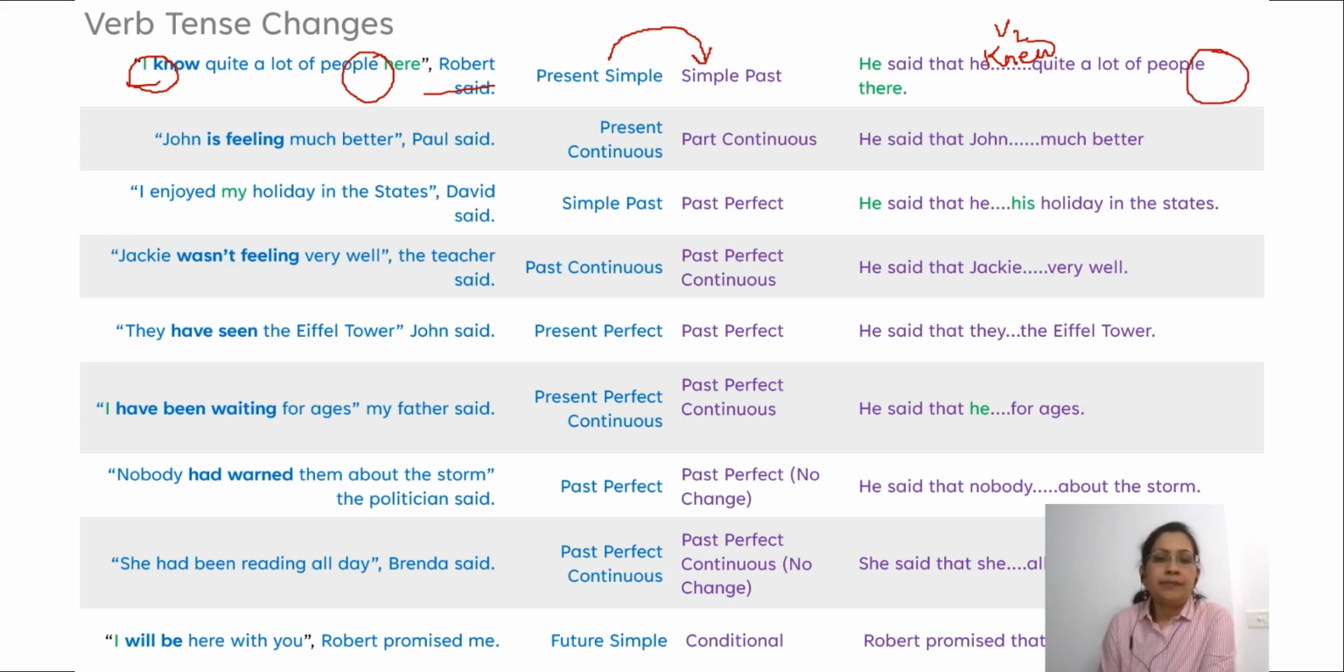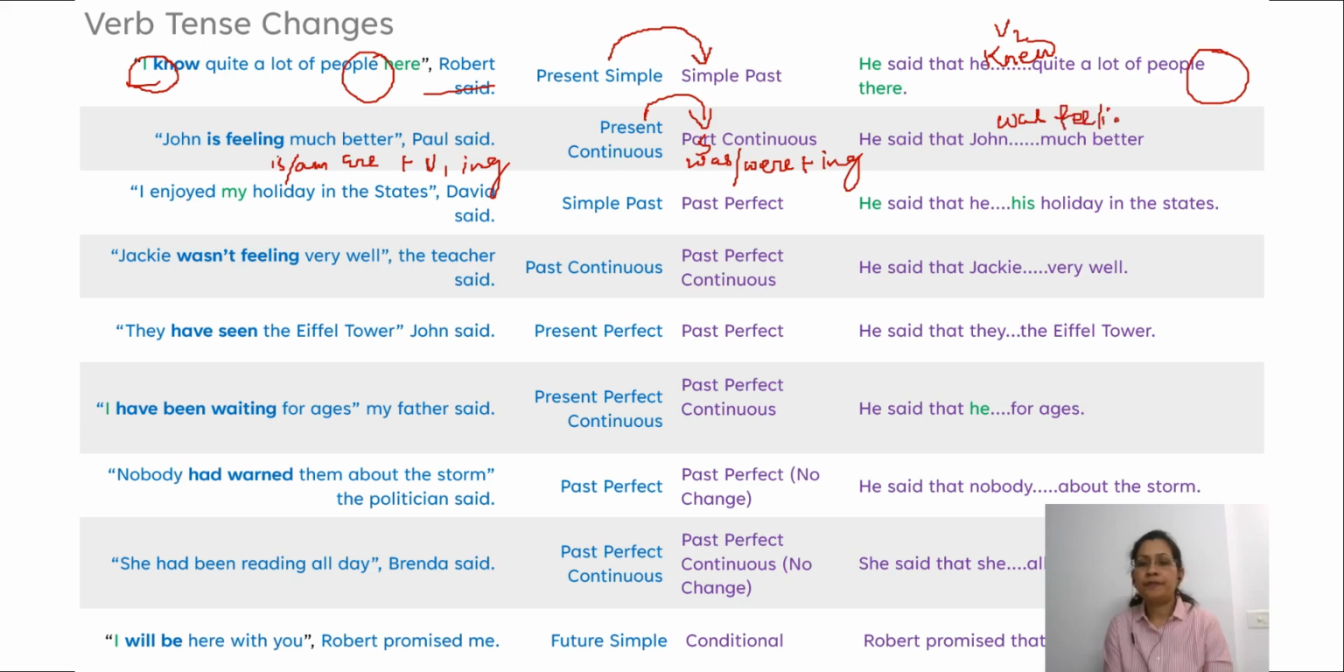Now, present continuous. Present continuous changes to past continuous. John is feeling much better, which is in present continuous. Is, am, are plus V1 plus ing changes to past continuous, was or were plus ing. So he said that John was feeling. So is feeling changes to was feeling much better.